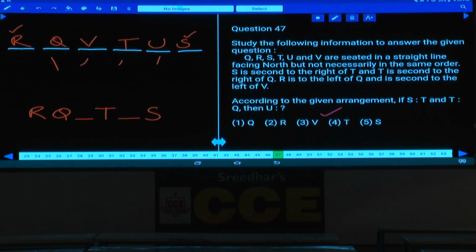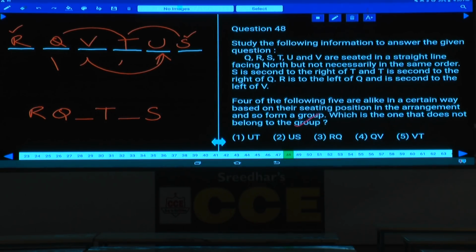Then question number 47: according to the given arrangement, what is the relation between S and T? S is seated second to the right of T, and T is seated second to the right of Q. Similarly, U is seated second to the right of V. V is the answer.